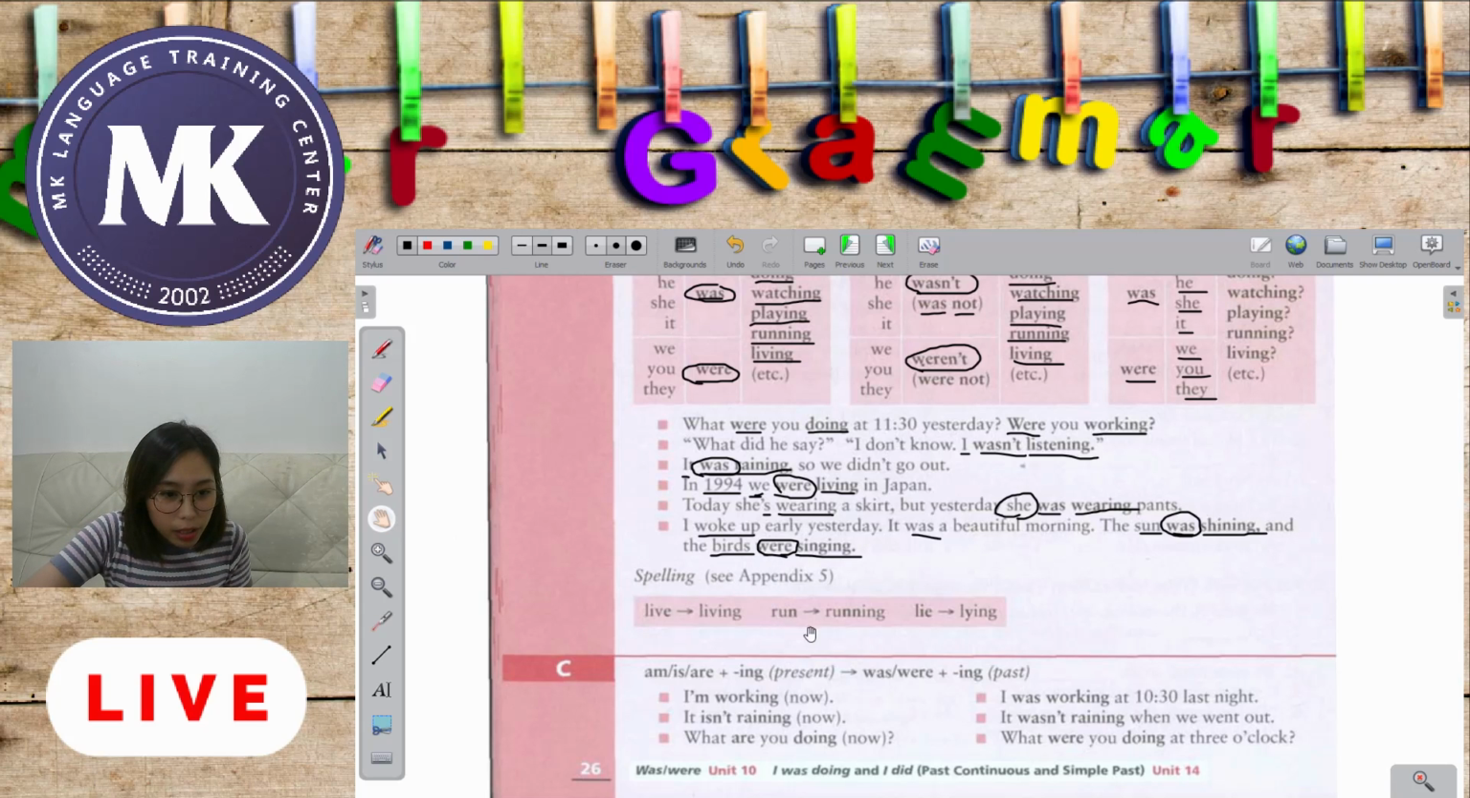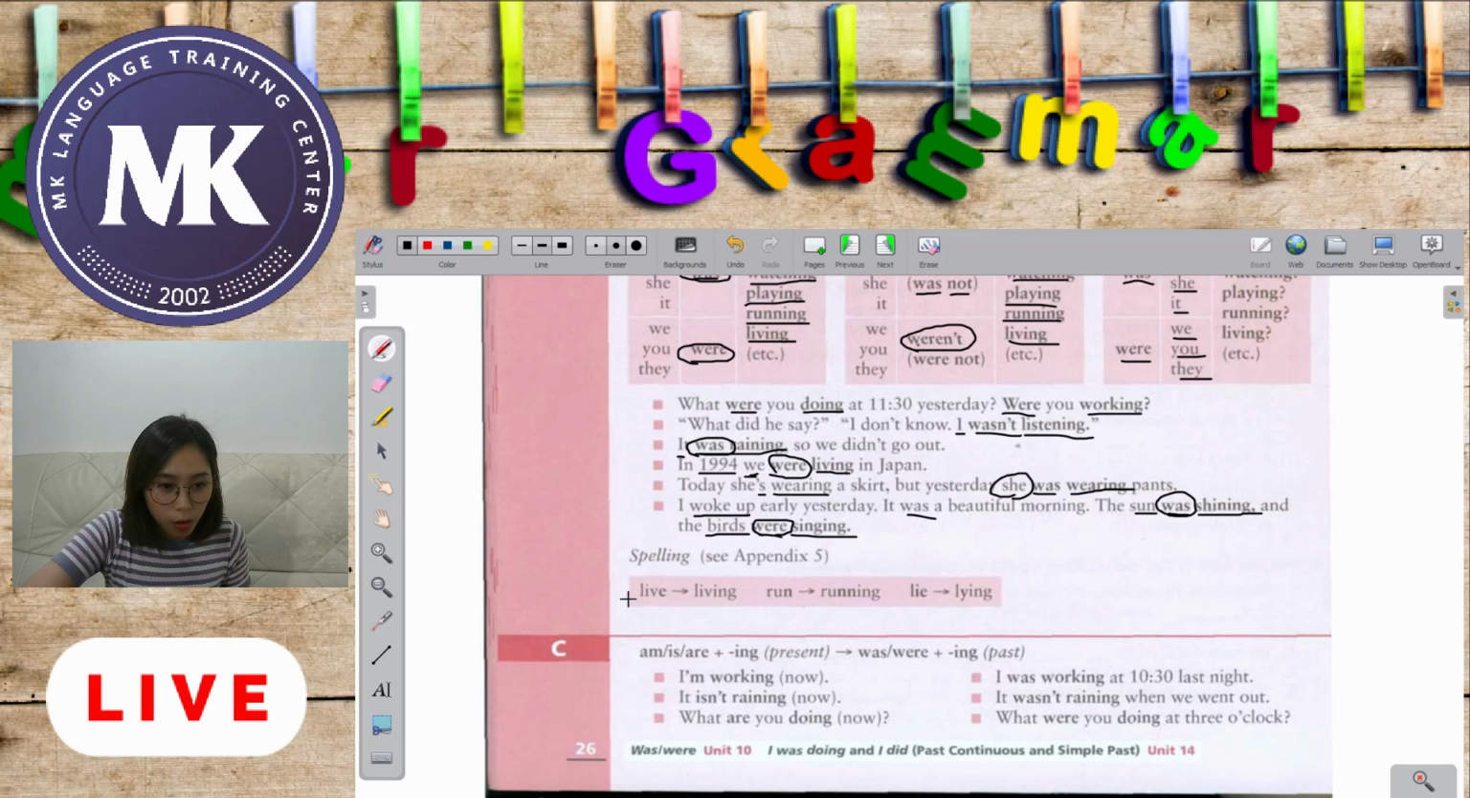Alright, so we have here spelling. If your verb is like this one, we are going to change some of its spelling. For example, if our verb is live, we will be removing the E and then add ing at the end. For run, we're just going to add another letter N, so that's why it's running with double N. And for lie, words that end in IE, we change it to Y, and we add ing, okay? Live, living, run, running, and lie, lying.